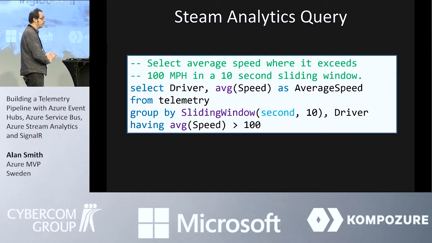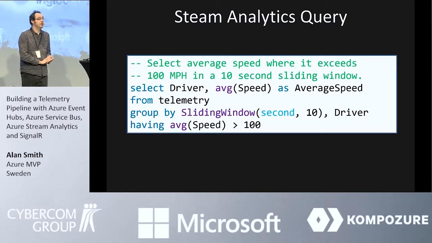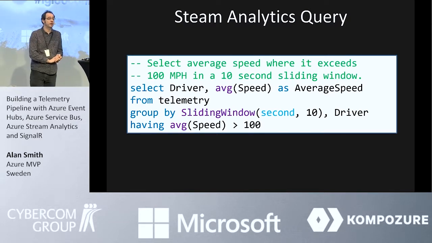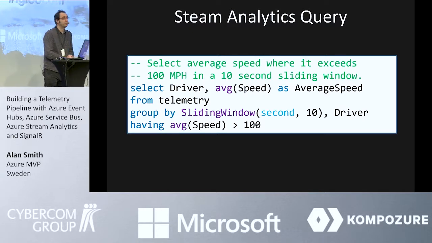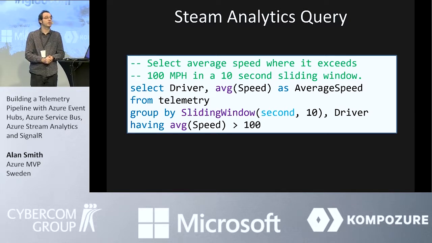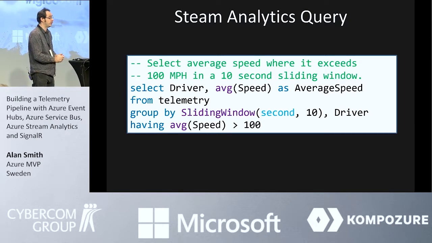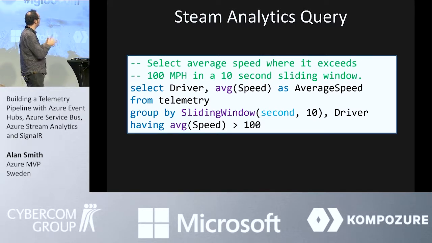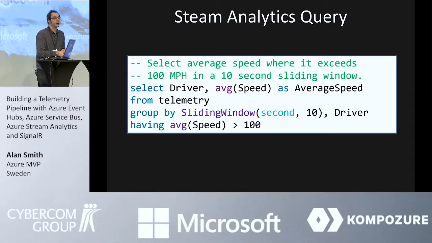This is what a Stream Analytics query looks like. If you understand SQL, you probably understand what's going on here. We're selecting the driver and the average speed from telemetry, which is a data stream. The thing that is slightly different is in the group by clause. I'm grouping by something called a sliding window, and I'm specifying that sliding window is 10 seconds, and also grouping by the driver. So that's going to be averaging out the speed over a 10-second sliding window, where the average speed is greater than 100 miles an hour.